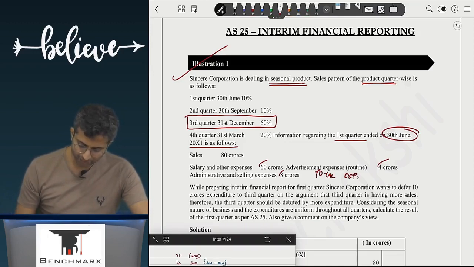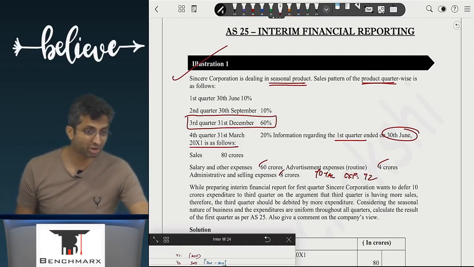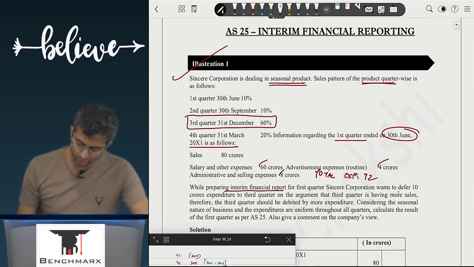60 and 4, 64 and 8, 72. Total expense of the first quarter. While preparing the interim financial report for the first quarter, Sincere wants to defer 10 crore expenditure to the third quarter on the argument that the third quarter is having more sales and therefore the third quarter should be debited by more expenditure. Considering the seasonal nature of the business and expenditures are uniform throughout all quarters.